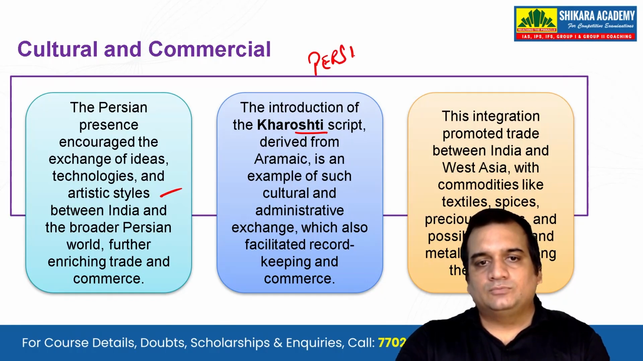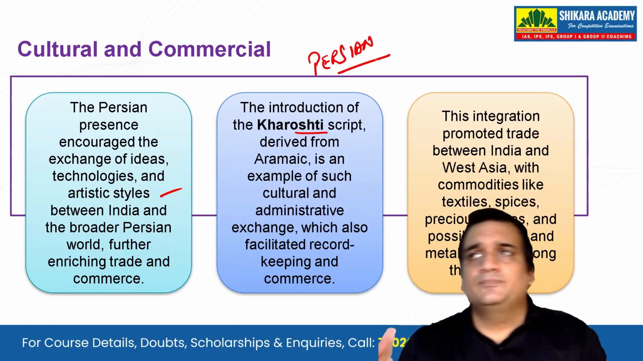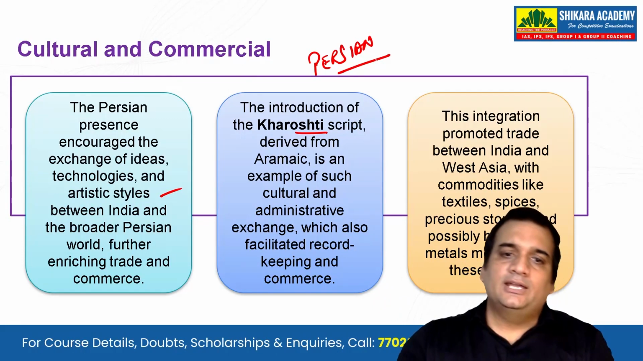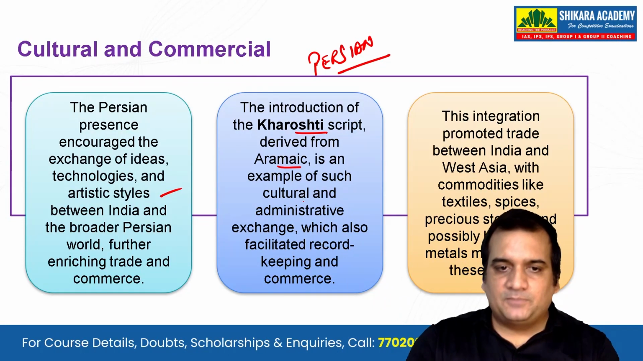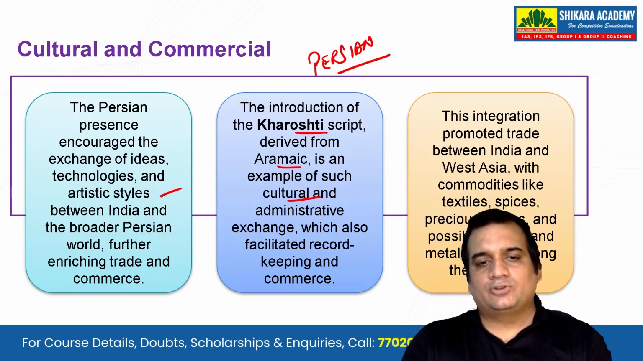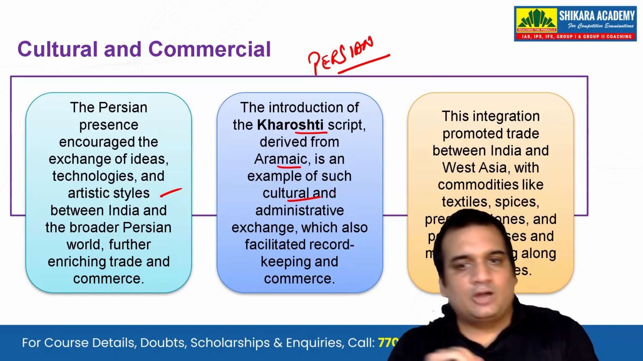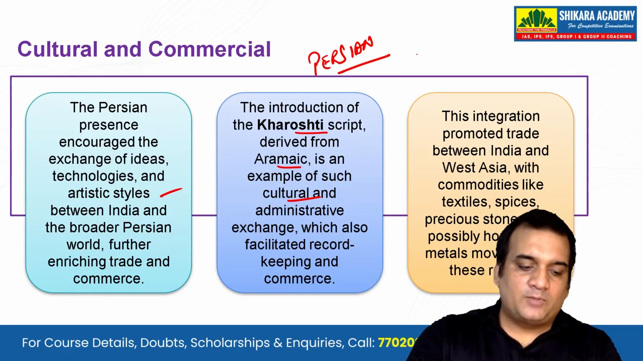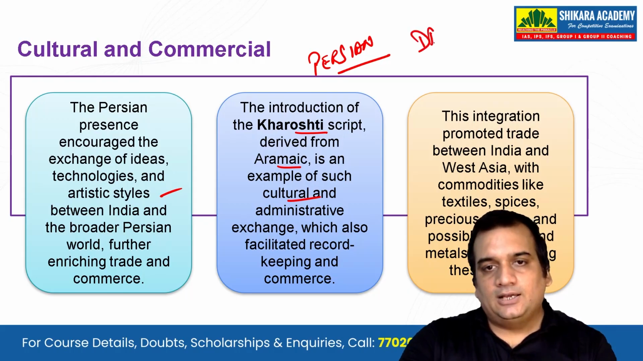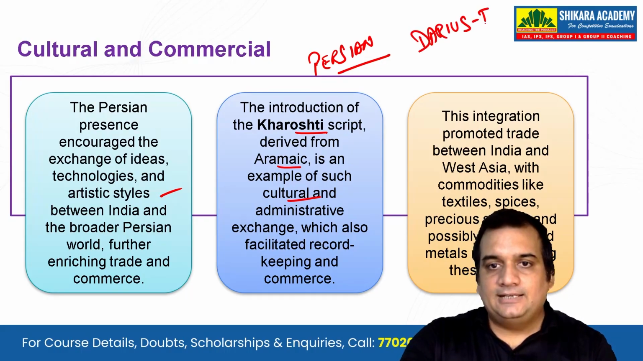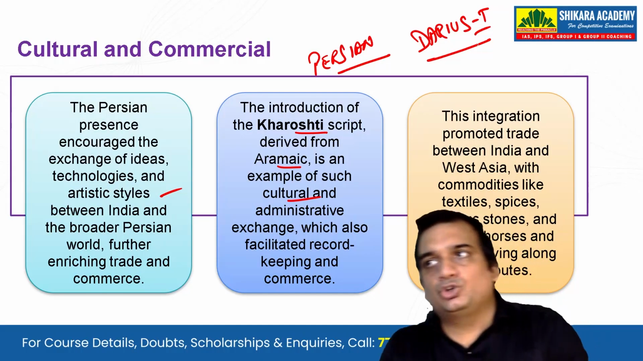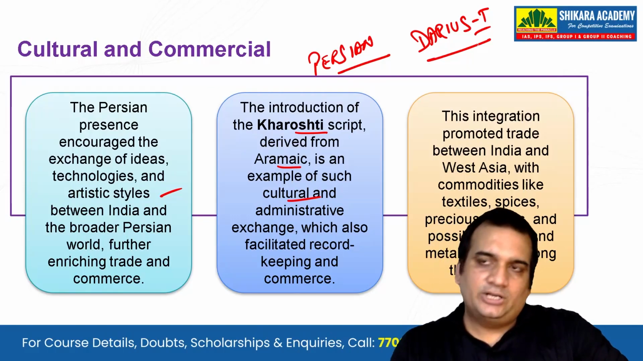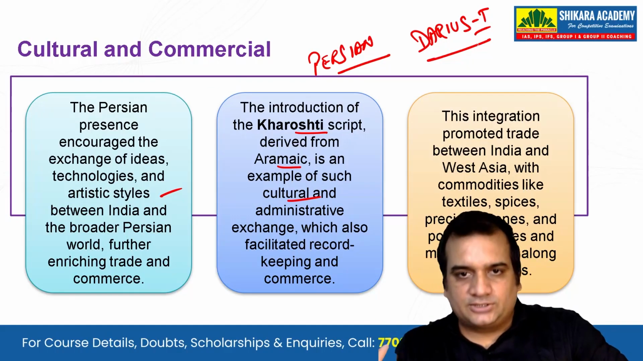Now, like the Arabian languages, or you can say like Urdu, it is written from right to left, and is derived from Aramaic. It is an example of such cultural and administrative exchange, which also facilitated record keeping and commerce. It is also said that this Kharoshti script was used by Darius I for inscriptions, and it is believed that Ashoka took this example of Darius I's inscriptions, and after that we started to see the pillar inscriptions of Ashoka.